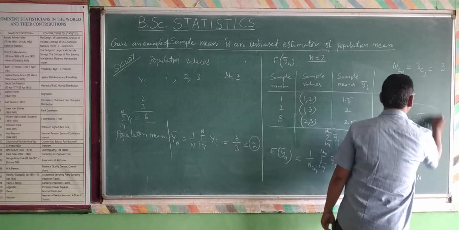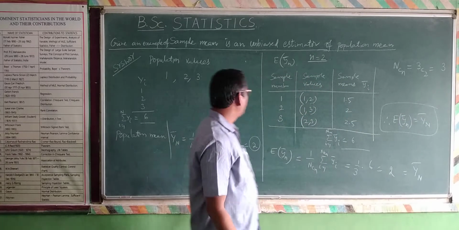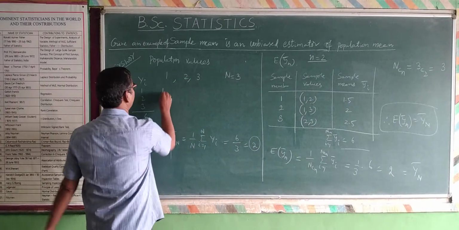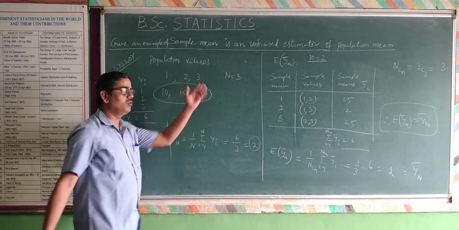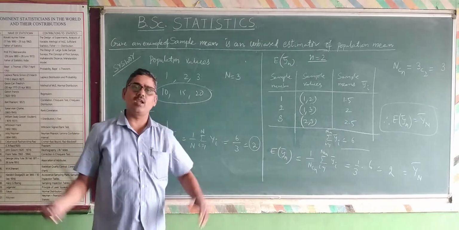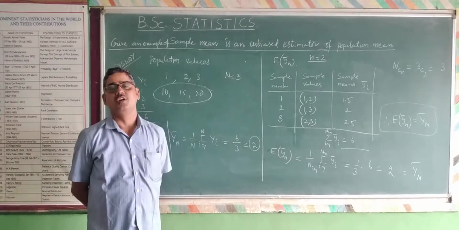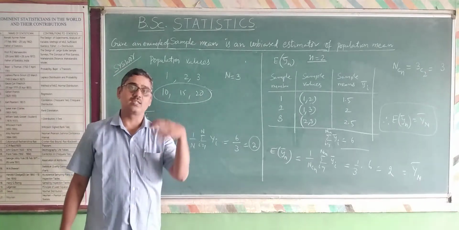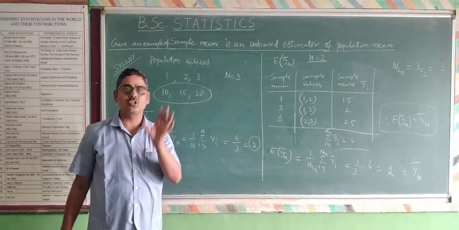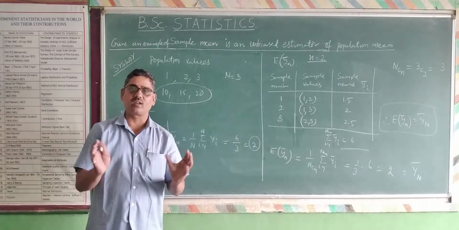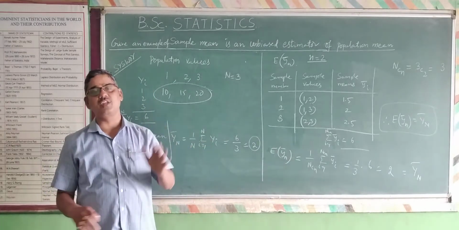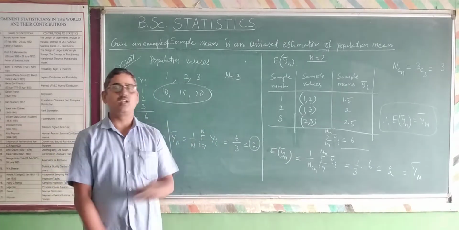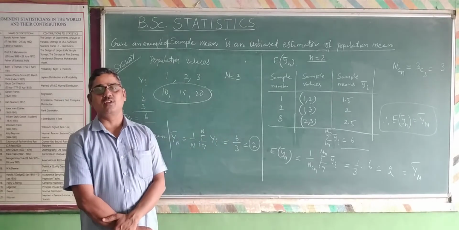This is one example. You can consider any values. Instead of 1, 2 and 3, consider 10, 15, 20. Do it and you will get the same result. Similarly, for whatever possible values the population has, even if the population has 10 values. We are taking simple values 1, 2, 3 only for the purpose of understanding the problem. You can do it with the help of this particular example.